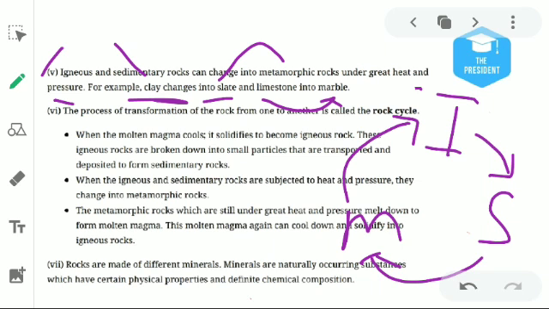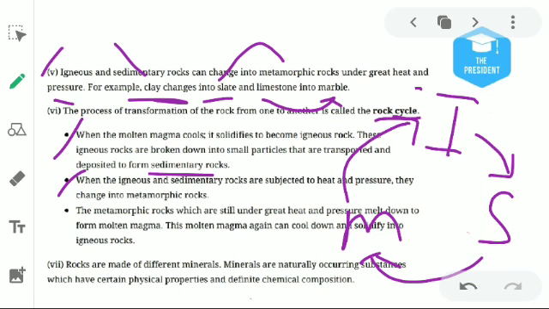Again, the changing of one type of rock into another type of rock, and then again another type of rock, is known as the rock cycle. Whenever the molten magma cools, it solidifies to become igneous rock. Whenever magma cools down inside the earth or outside of it, it makes igneous rocks, intrusive or extrusive. And when these igneous rocks are broken down, they are converted into sedimentary rocks.